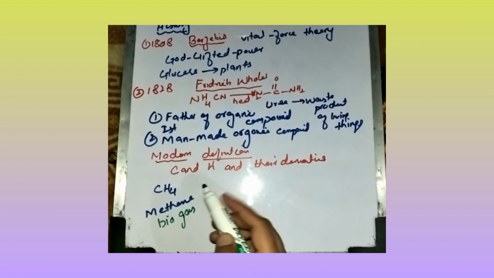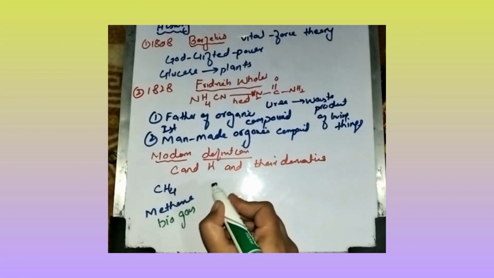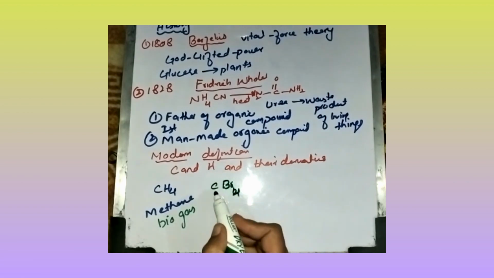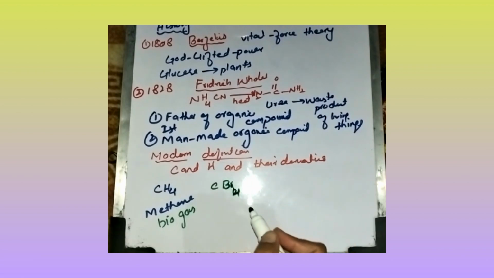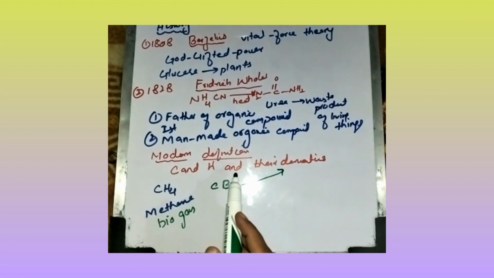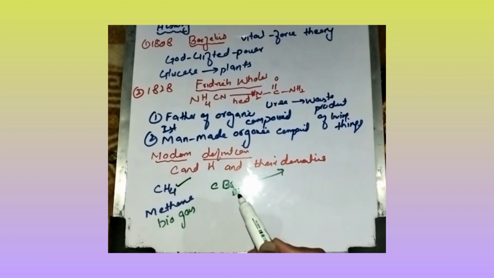What does derivative of carbon and hydrogen mean? Suppose we replace all the hydrogen with halogen, then we obtain a new compound, carbon tetrabromide. So this is also an organic compound, but it does not have both the elements carbon and hydrogen. This is basically a derivative of organic compound. The modern definition of organic chemistry is the branch of chemistry in which we study compounds of carbon and hydrogen and their derivatives.